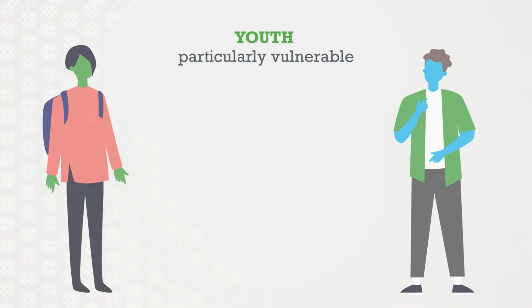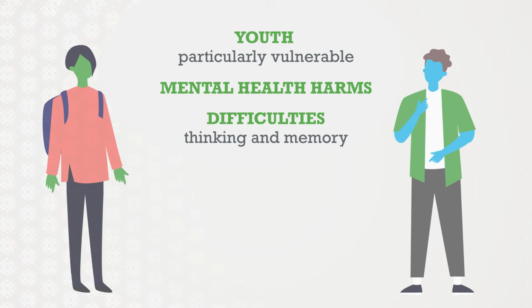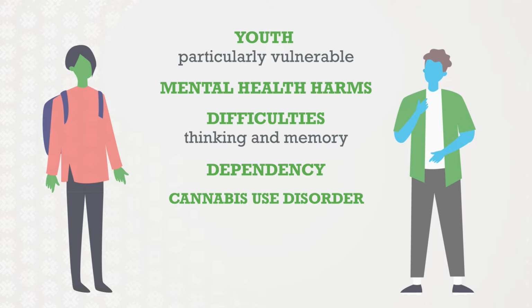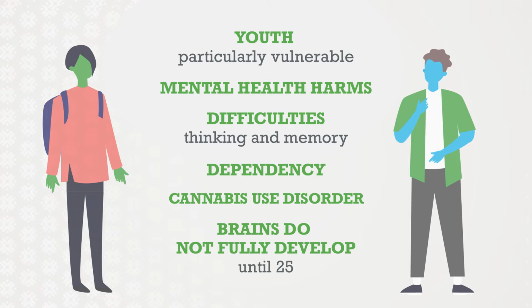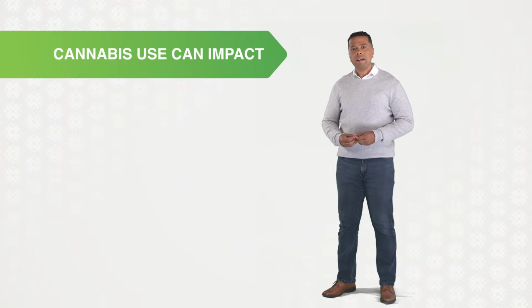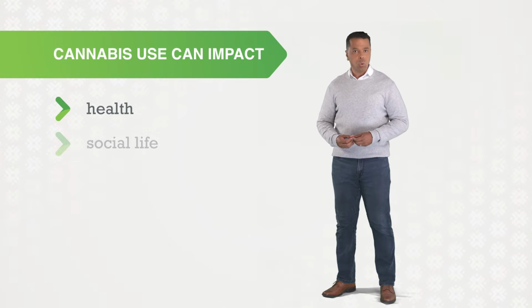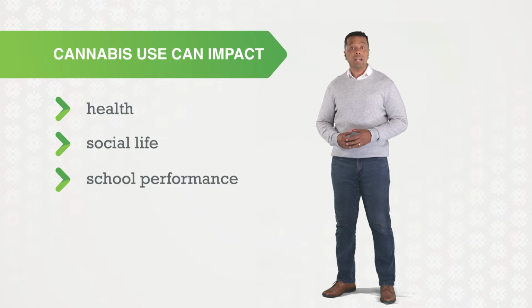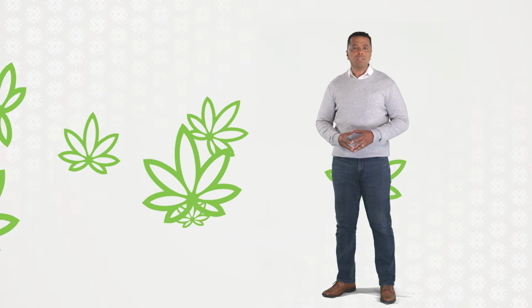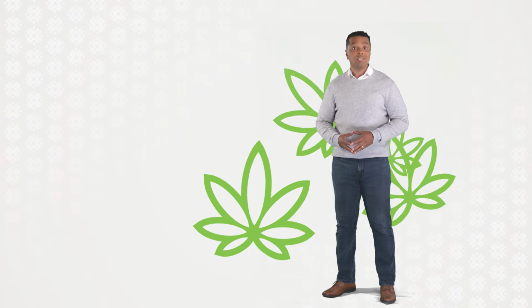Youth are particularly vulnerable to the mental health harms associated with cannabis use, including difficulties with thinking and memory, dependency, and cannabis use disorder, because their brains do not fully develop until the age of 25. Cannabis use can impact a young person's health, social life, school performance, and put their financial future at risk. Regardless of how it is used, cannabis is still cannabis. It is not without risk.